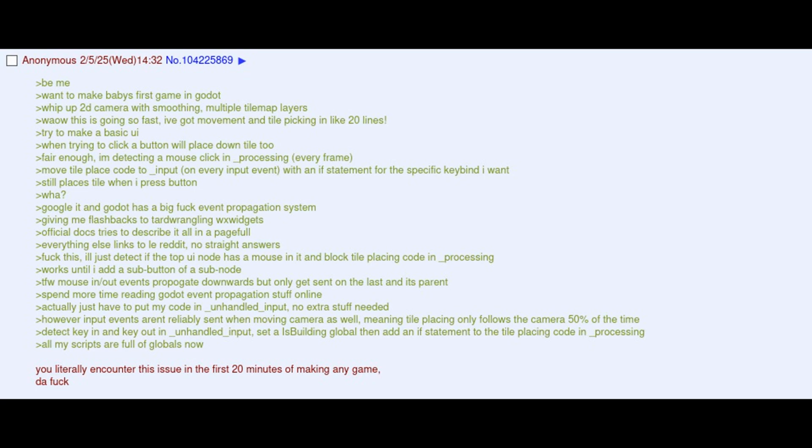the time. Detect key in and key out in _unhandled_input, set a global is_building, then add an if statement to the tile placing code in _process. All my scripts are full of globals now. You literally encounter this issue in the first 20 minutes of making any game. Da fuck.